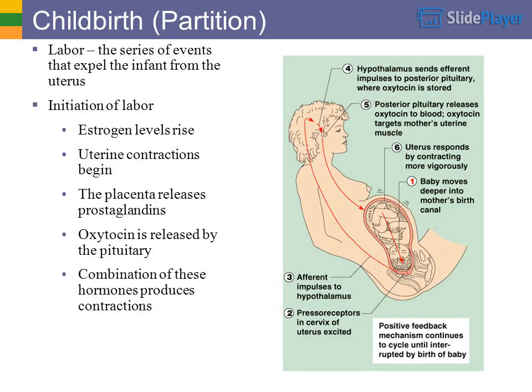Labor, the series of events that expel the infant from the uterus. Initiation of labor: estrogen levels rise and uterine contractions begin. The placenta releases prostaglandins. Oxytocin is released by the pituitary. The combination of these hormones produces contractions.